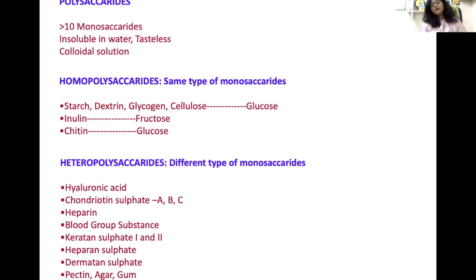Okay, so here we are finishing the classification of carbohydrates. Let's revise: carbohydrates are divided into monosaccharides, disaccharides, oligosaccharides, and polysaccharides.